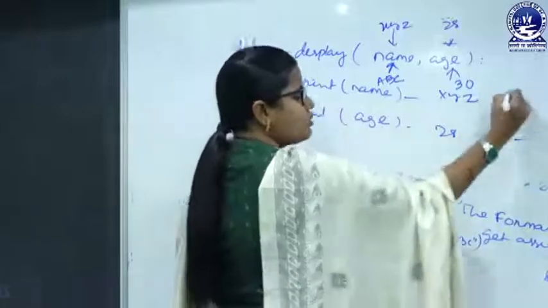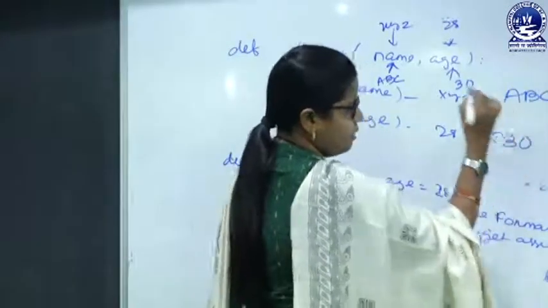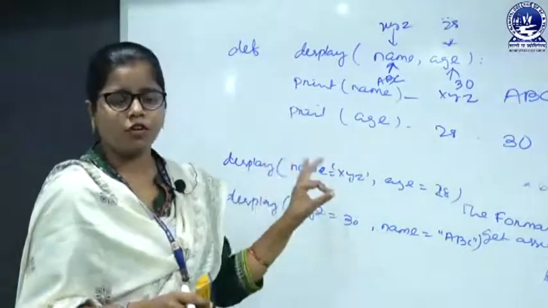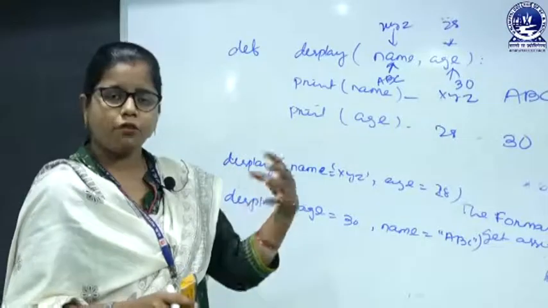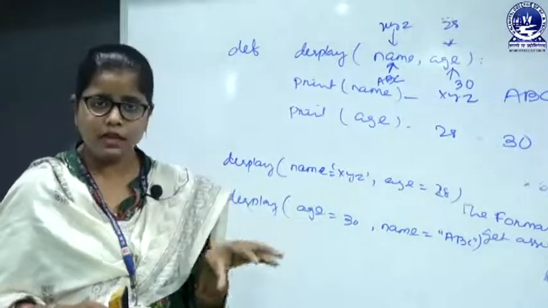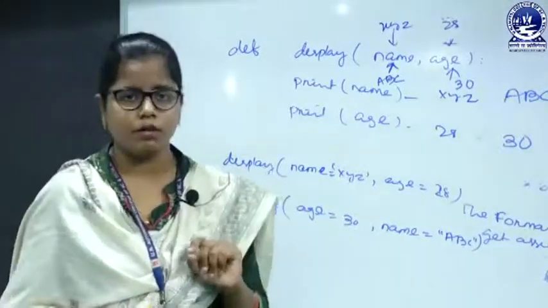Now print name: ABC will be printed and 30 will be printed here. So this is what a keyword argument actually is. We are providing the arguments with the help of their names, the variable names. That's why it is called a keyword argument.